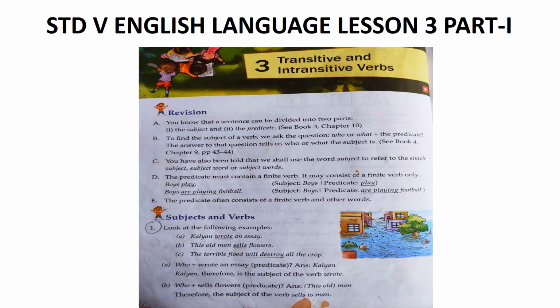Now look at these examples. The man looks ill. The journey will be difficult. Javed became a doctor. In each case, if we ask the question, what after the verb, we seem to get an answer. The man looks what? Ill. The journey will be what? Difficult. Javed became what? A doctor. But if we look at the answers carefully, we find that each of them tells us something about the subject itself and does not refer to somebody or something that is different or separate from the subject.